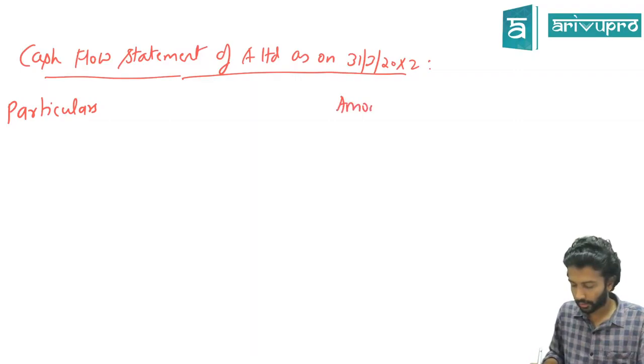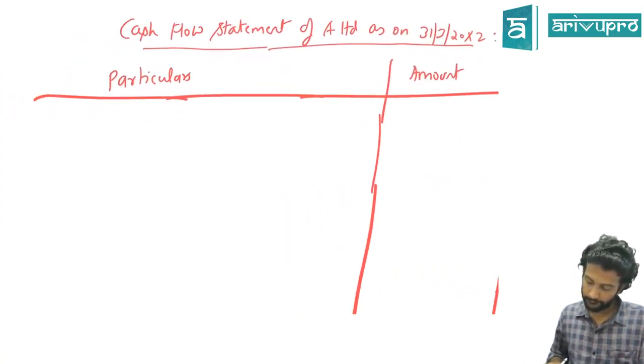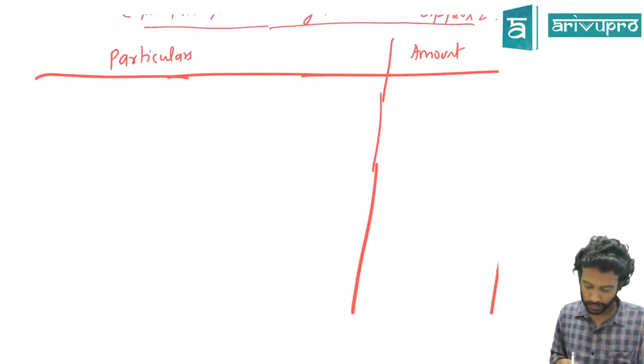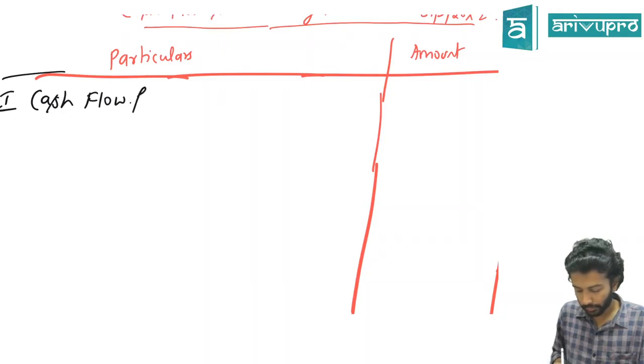Particulars, amount. First bucket is cash flow from operating activities.